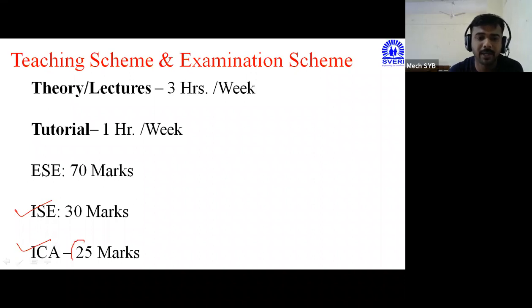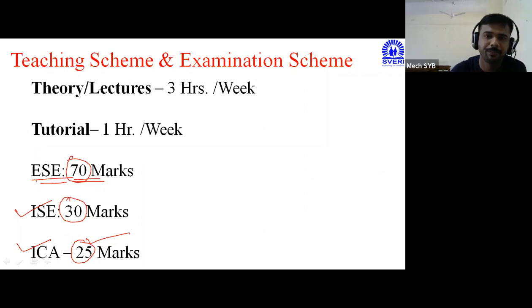So these 25 marks and these 30 marks are in your hands. These 25 marks are given based on your attendance and your submissions. Okay, and the end semester examination is actually 70 marks, but your online examination will be conducted from the university side, and based on that, these 70 marks will be given. Okay, so this is the teaching and examination scheme.